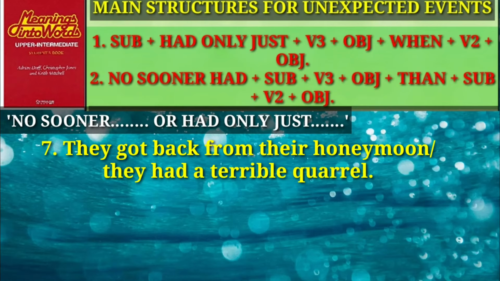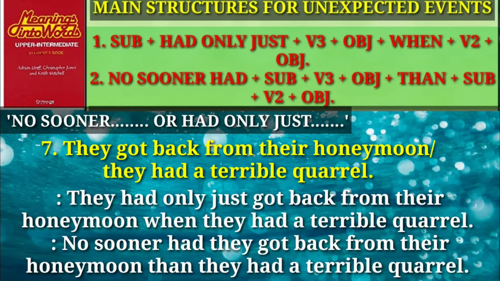Question number 7. They got back from their honeymoon. They had a terrible quarrel. And the answers are: they had only just got back from their honeymoon when they had a terrible quarrel. Next answer. No sooner had they got back from their honeymoon than they had a terrible quarrel.